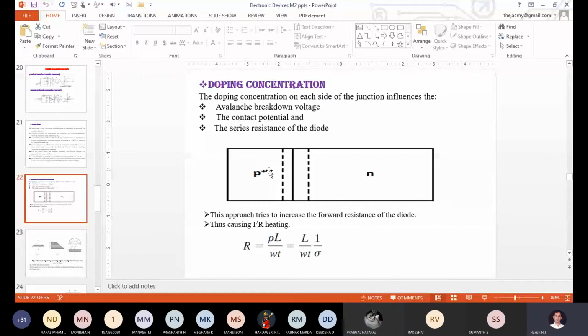This is N, correct? At the time of the Zener breakdown concept, we wrote one statement: if you consider a heavily doped PN junction diode, you can bias it in reverse mode. Reverse mode means the P type is connected to the negative terminal of the power supply, and the N type is connected to the positive terminal. Now you keep on increasing the reverse voltage. As per our basic definition, when you keep on increasing the reverse voltage, the depletion region goes on increasing. This is our basic definition.